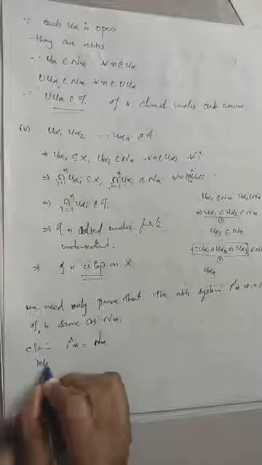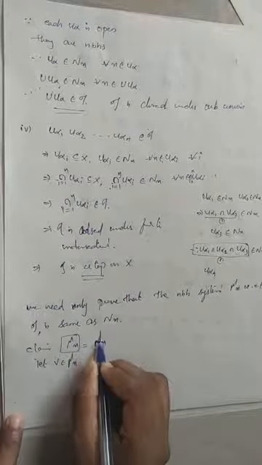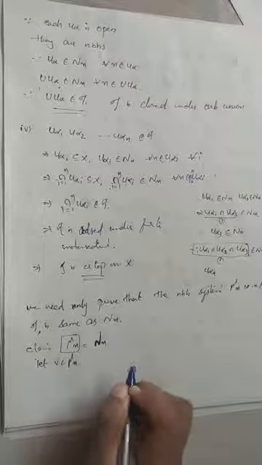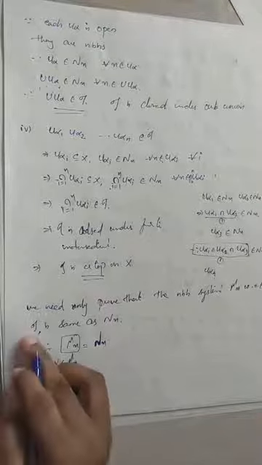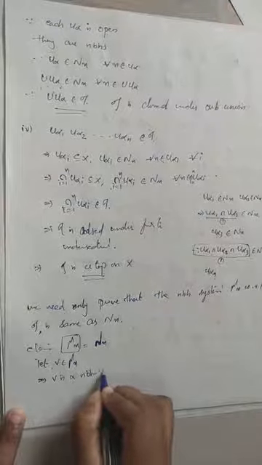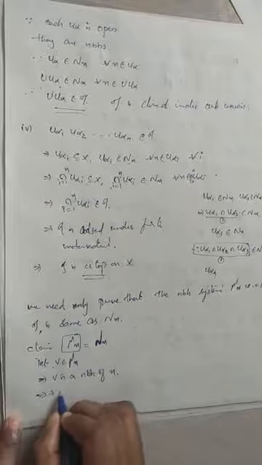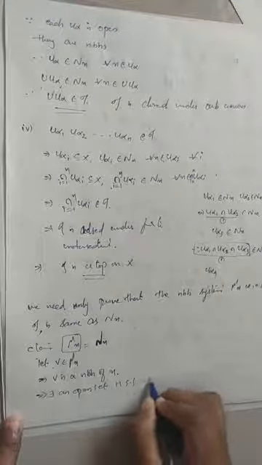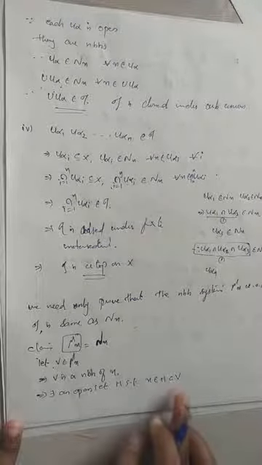So let V be a set belonging to mu_x. This is our neighborhood system. This is our N_x, only a collection of subsets having four properties. V belongs to mu_x means the neighborhood system corresponding to the topology tau. Therefore, V is a neighborhood of X. Then by definition, there exists an open set H such that X belongs to H and H is contained in V.